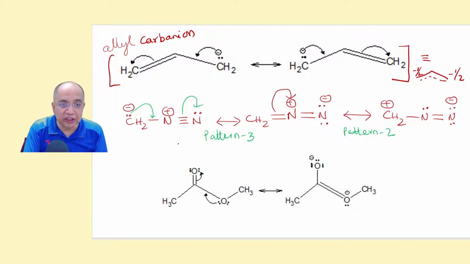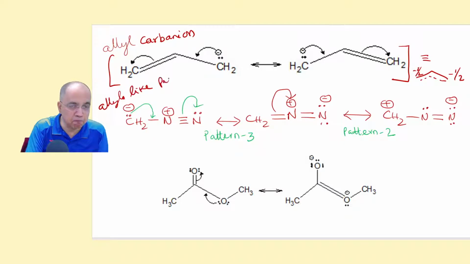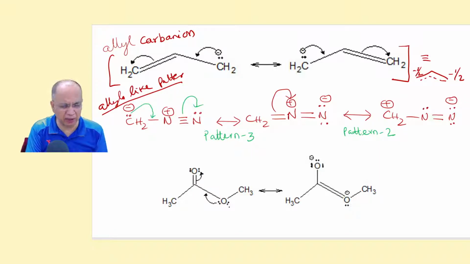Similarly, now this is allyl-like. This is allylic, exactly allylic, but this is allyl-like pattern, allylic-like lone pair pattern, because this is a nitrogen pi bond. Here also this is a carbon oxygen pi bond, and this can be anything. It can be carbon oxygen. Had it been carbon, then it is exactly allylic pattern, allylic lone pair pattern. But if it is other than carbon, then it is allylic-like.